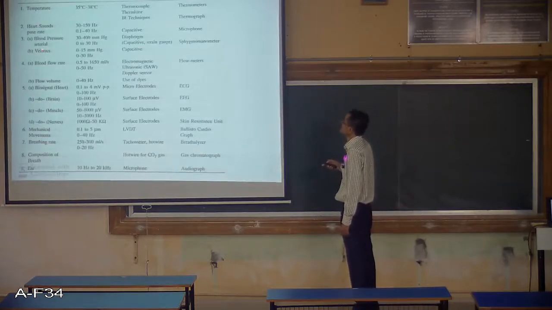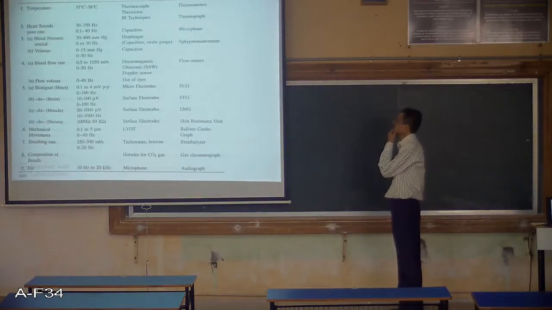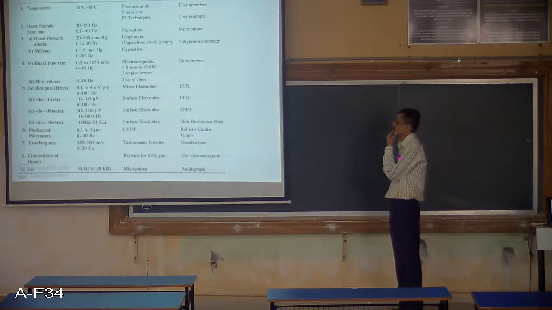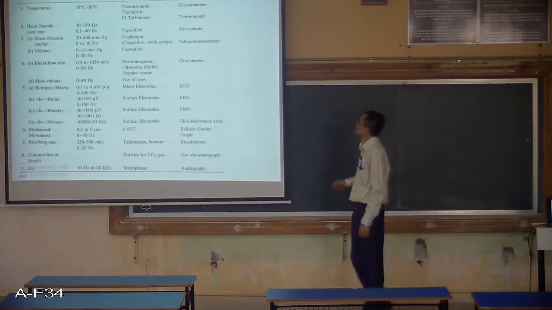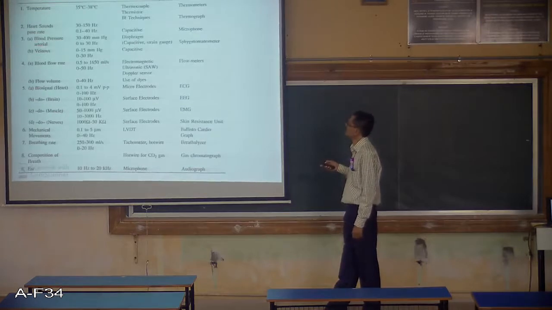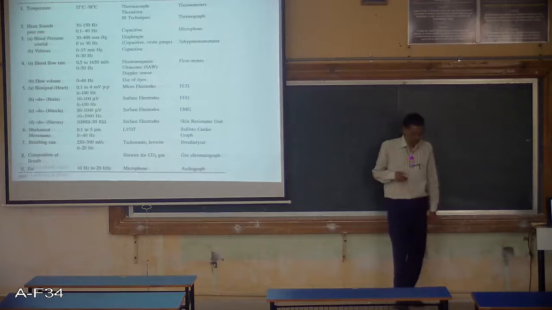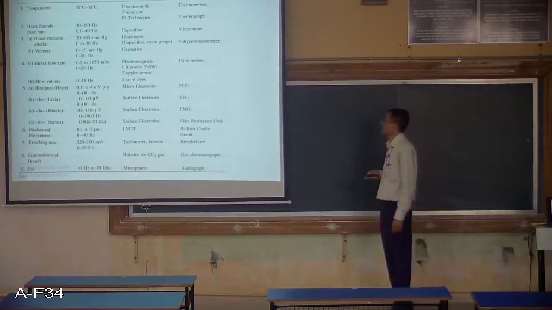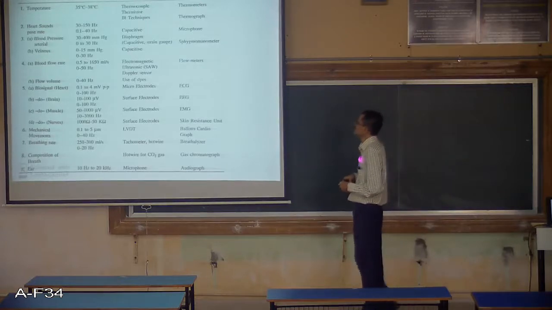Then blood pressure, arterial and venous. Arterial blood pressure is nothing but the blood pressure in the blood vessels carrying pure blood, and venous blood pressure is the blood pressure in the blood vessels which is less in terms of oxygen.